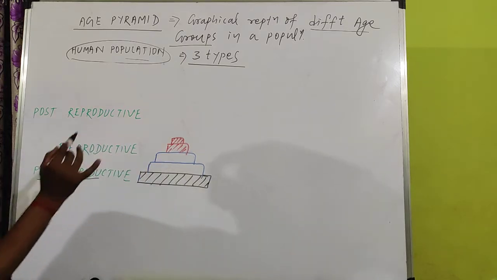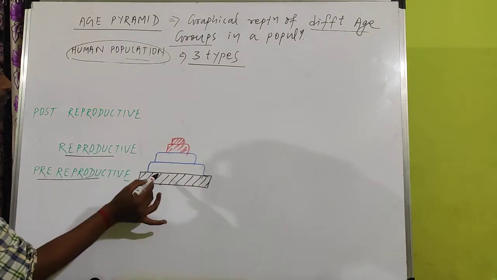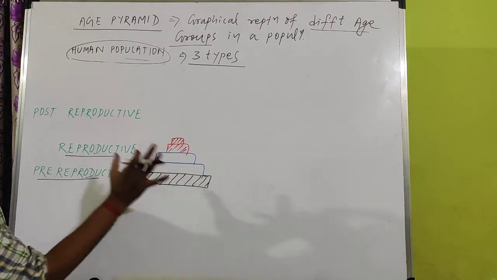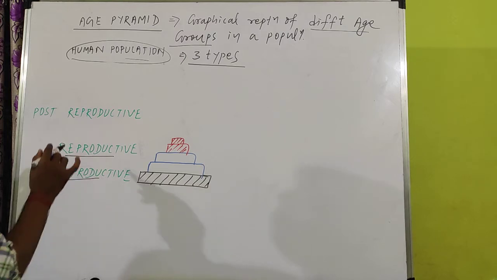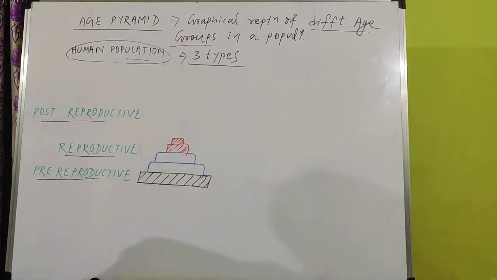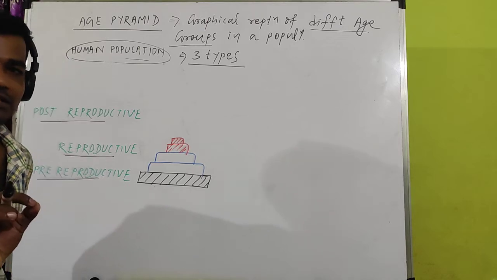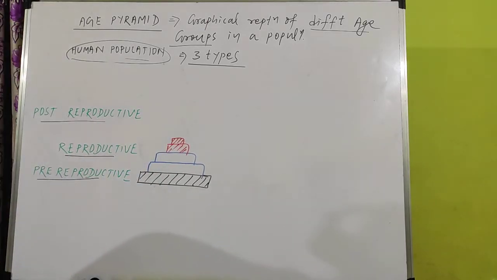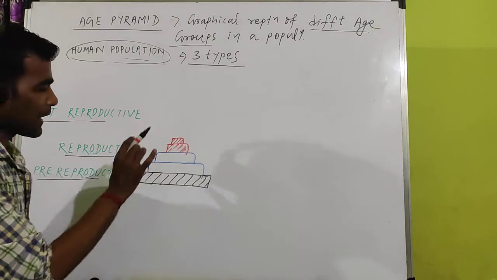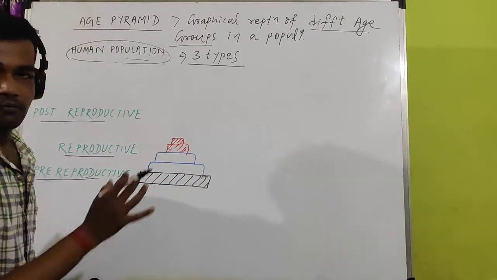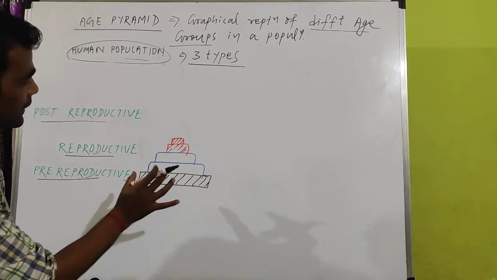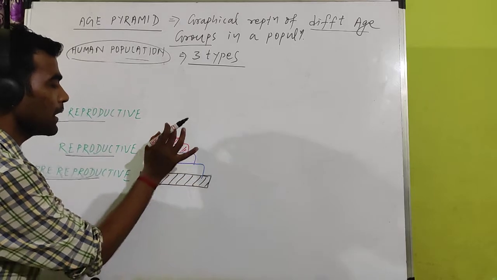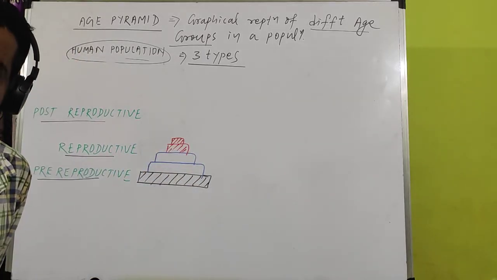Next, just after pre-reproductive, the reproductive area is somewhat less, and the minimum or least is the post-reproductive. So in this graph there is a gradual reduction in number. Pre-reproductive is highest, reproductive is medium, and post-reproductive is lowest.